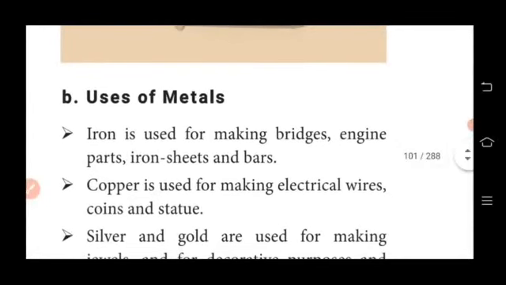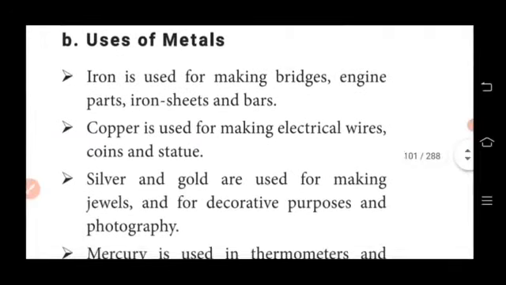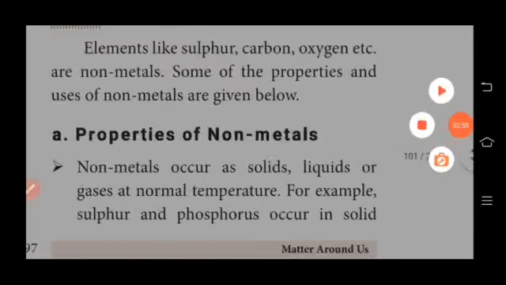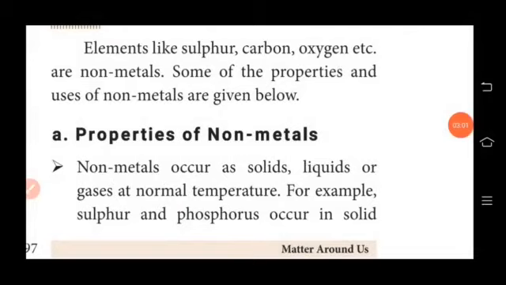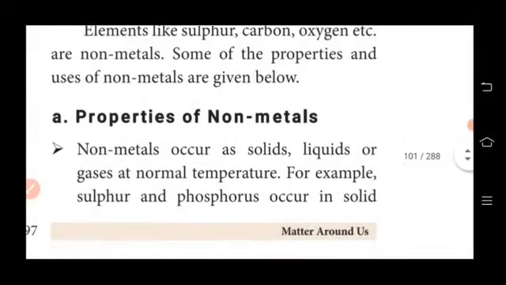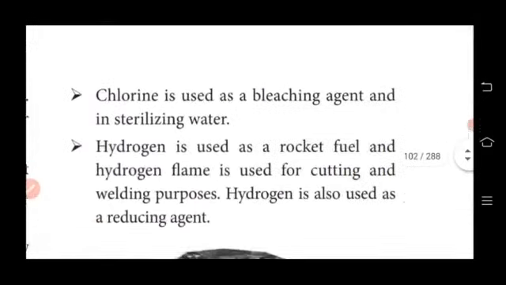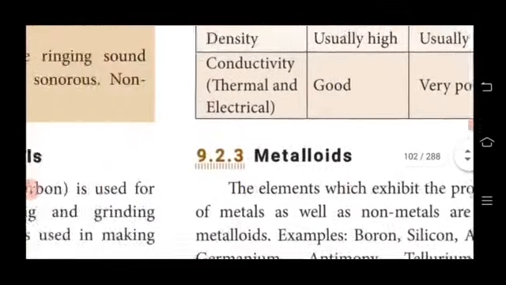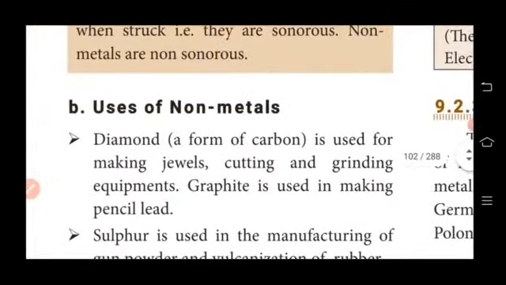So you have to read uses of metals also. Also you have to read properties of non-metals and the uses of non-metals. So these all are important topics from book inside.